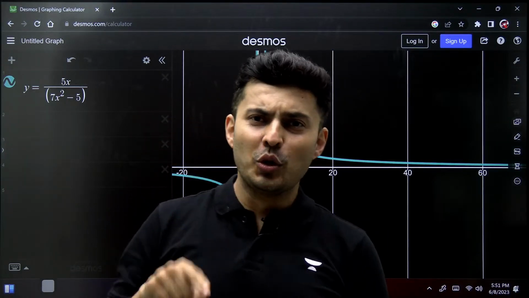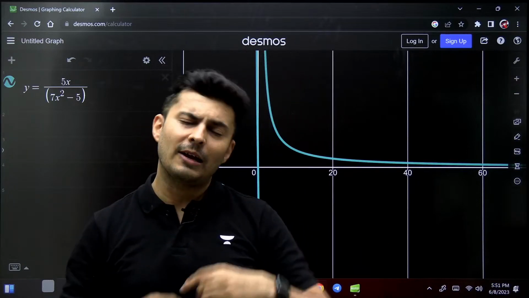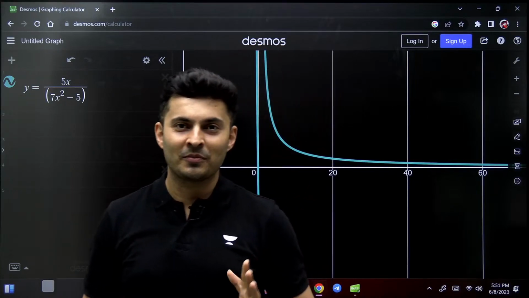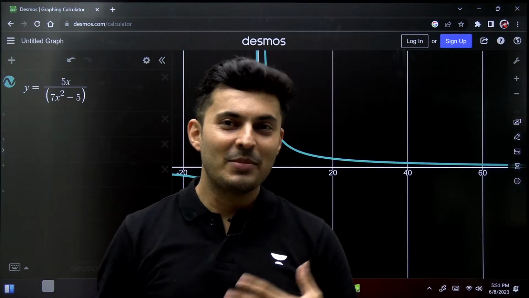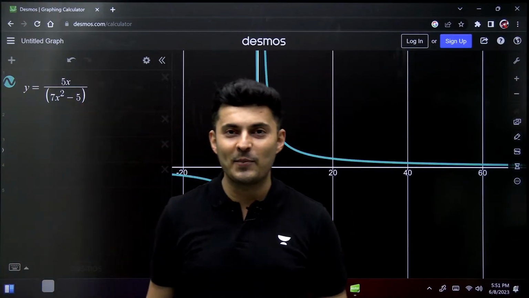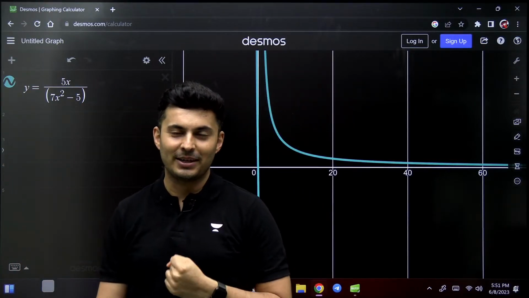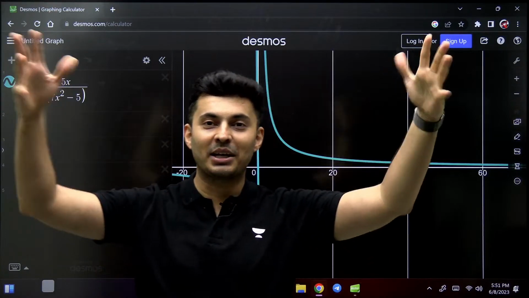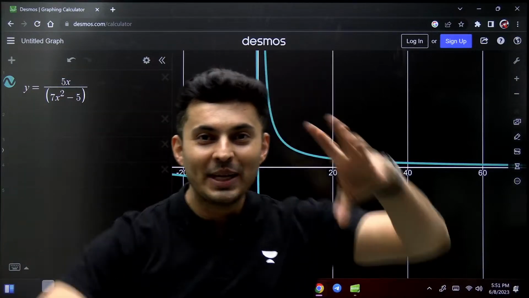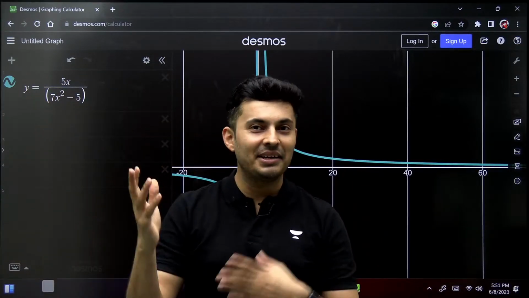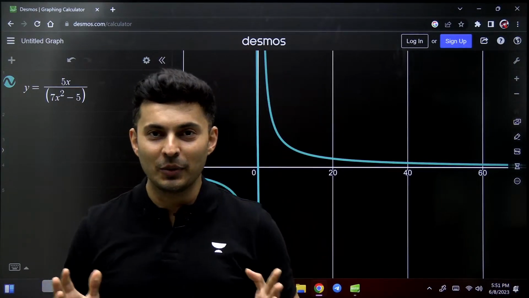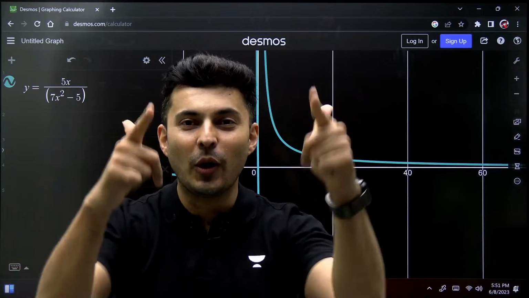Don't just do, sir told this graph. You try your own graphs. Whatever your creativity is, you can use. Many students have been sending me, in the past few years, the crazy designs that they have made using the Desmos software. Some of them have made butterflies. Some of them have made Batman shape. Some of them have made a moving circle. Some of them have made some dancing things. So the creativity lies within you. Use it. This is your playground.